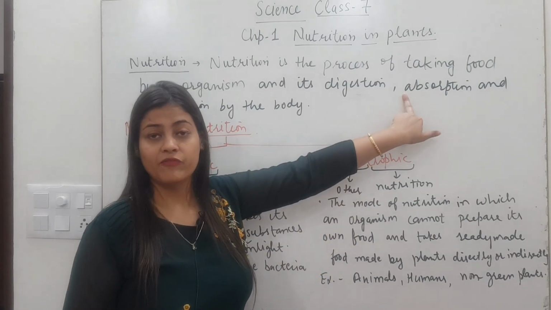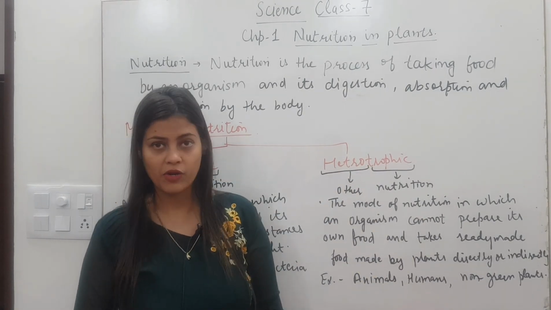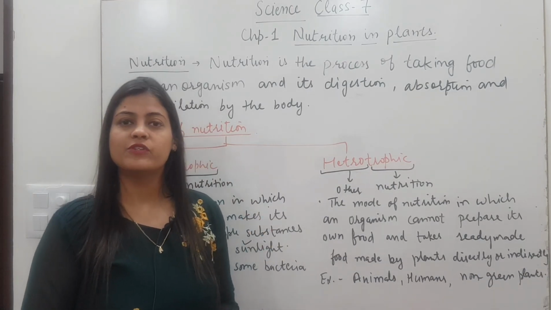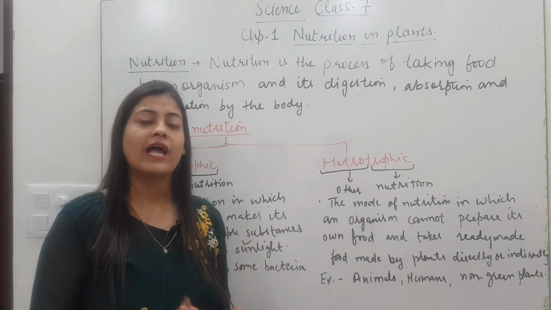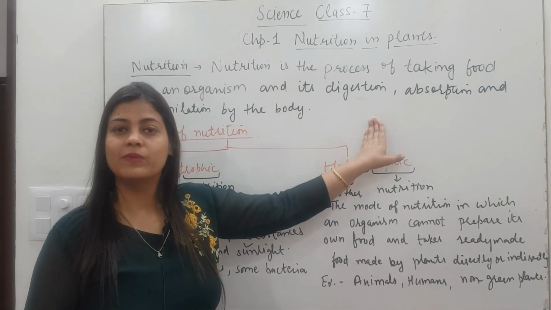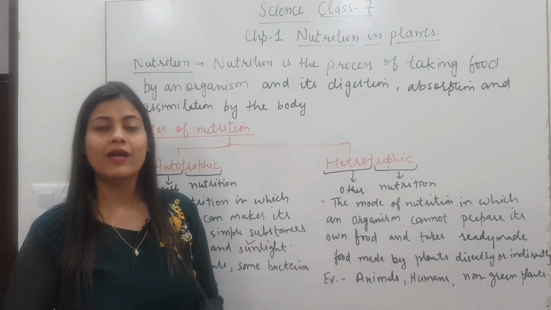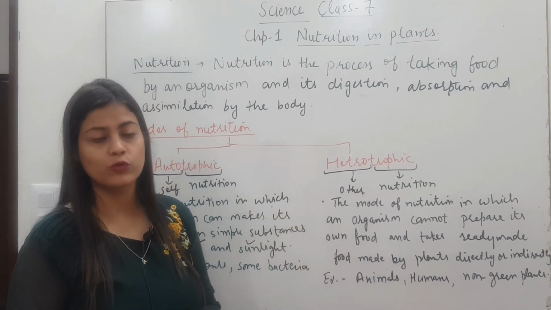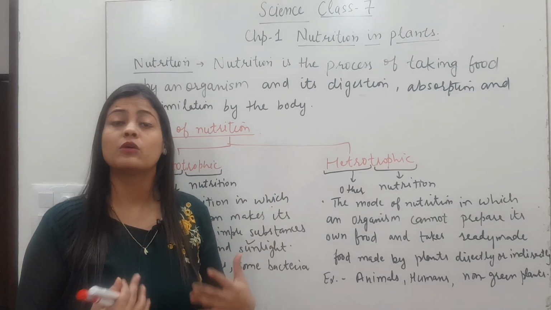So after digestion, whatever nutrients are produced from the food will be absorbed by our body. And then assimilation or utilization, same thing: the nutrients released by the food will be used by the body, that will be called assimilation, so that later on the nutrients can be used to produce energy. So this whole process will be considered as nutrition. Is it clear? All the living organisms take food, and their digestion, absorption and assimilation of the food by the body will be called nutrition. Clear? So this is just an introduction to what is nutrition.